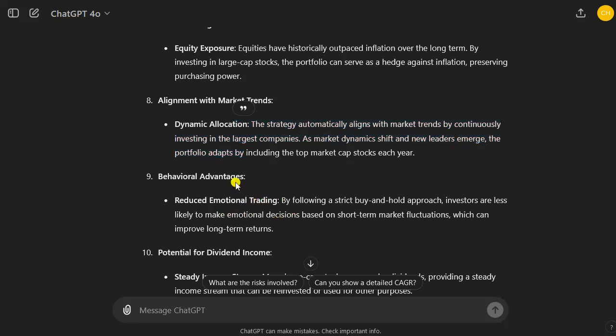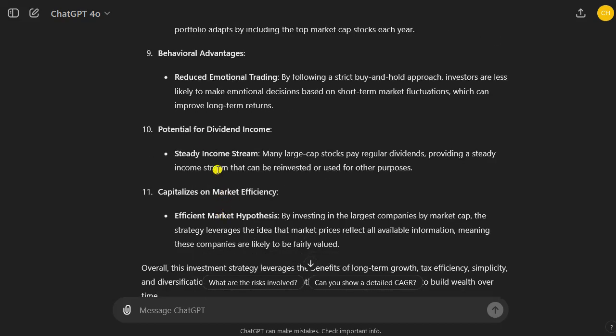We have some behavioral advantages, no emotional trading or something. Just buy and hold, very simple. You can sleep at night. You don't have to make any emotional decisions. There's some dividend income. Okay, I don't see this as a big advantage.